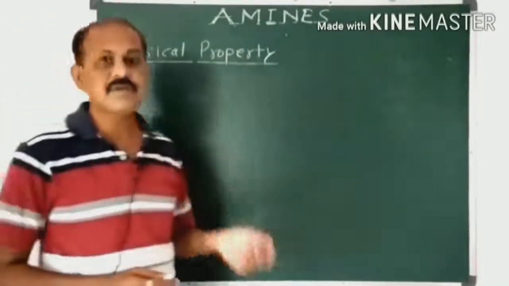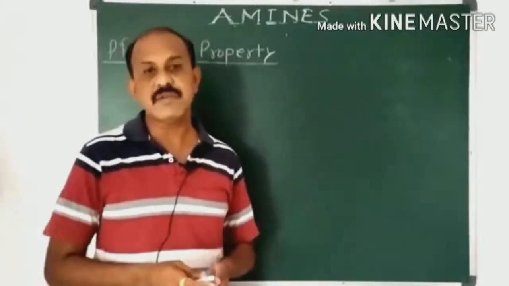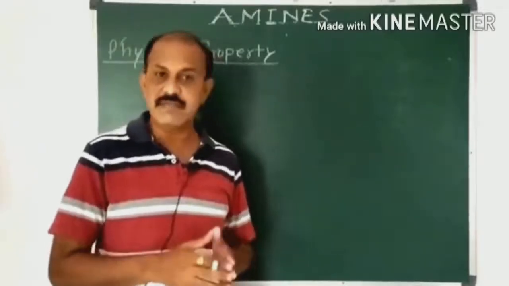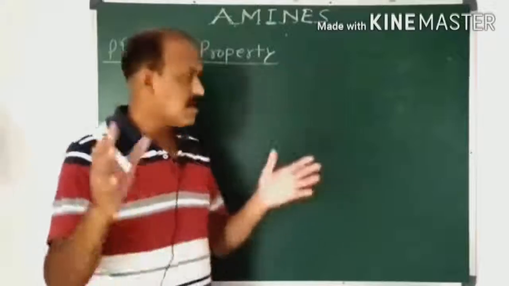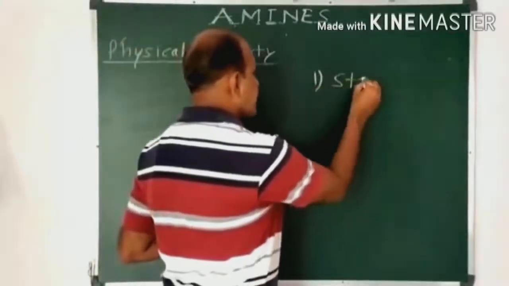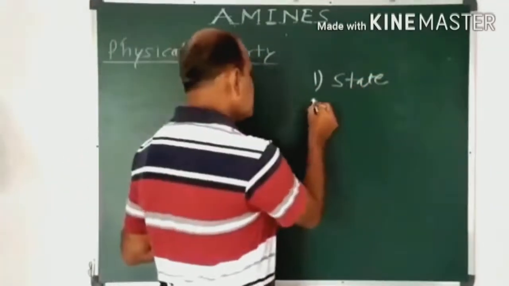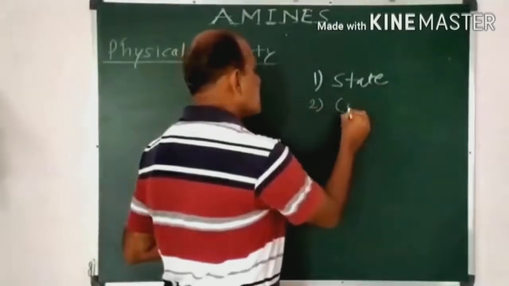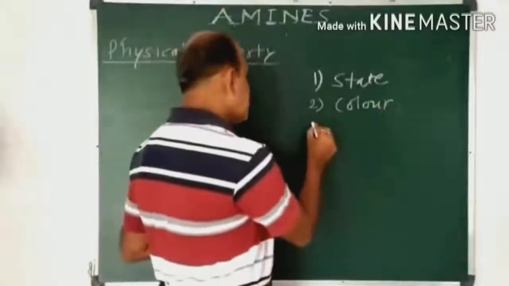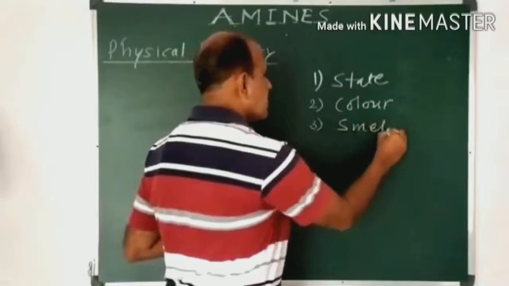Now one thing is most important in organic chemistry. When you have to discuss the physical property of any compound, that physical property is discussed on the basis of some parameters. What are they? We have to discuss the physical property by using the state, which may be solid, liquid and gases. Second, we have to discuss the physical property by using the color. What is the color of the compound which we have to observe. Then third one is the smell, which is called the odor.